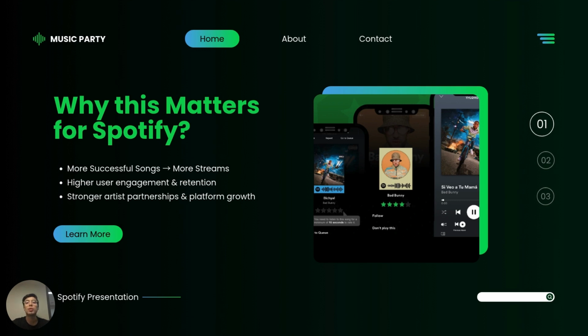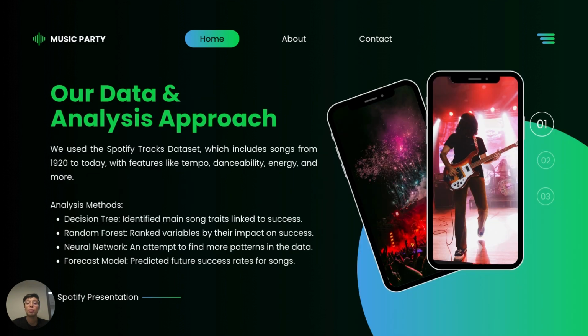We thought this was important for Spotify because the more successful songs there were, the more streams there could be on the platform. This could also mean higher user engagement and therefore user retention for the app. And this could also drive stronger artist partnerships and platform growth. We're going to start by explaining our data analysis and the approach we used.